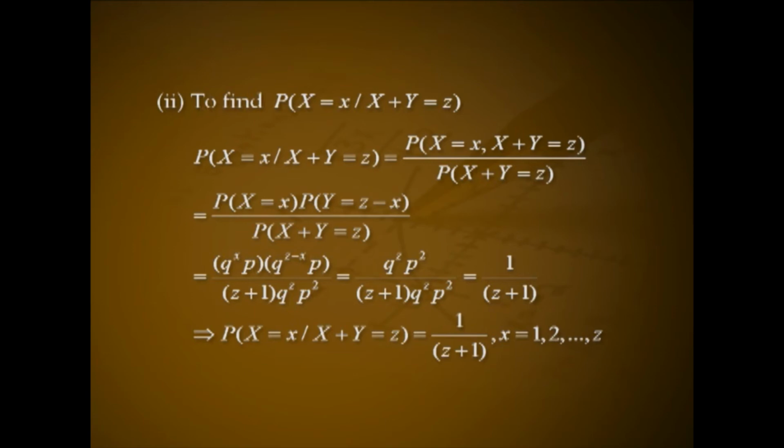This implies P(X = x given X + Y = z) is 1 divided by z + 1 for x = 1, 2, etc. up to z. That is, the conditional distribution of X given X + Y = z is the uniform distribution over 0, 1, 2, etc. z.